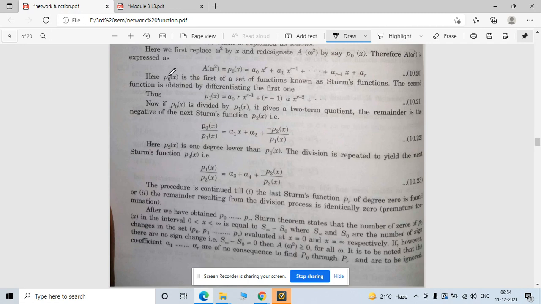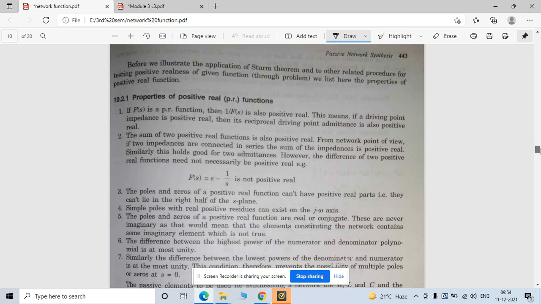So all our processes are given here. I'll go directly through the example; you can read it out.